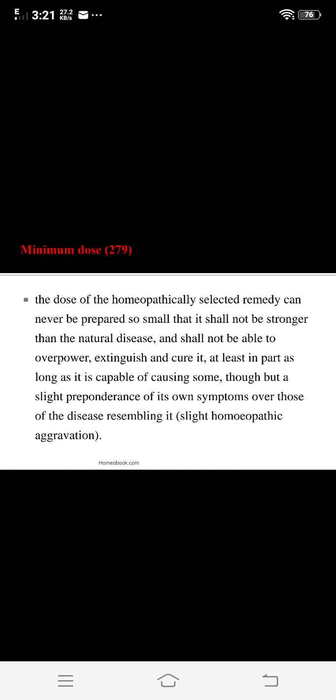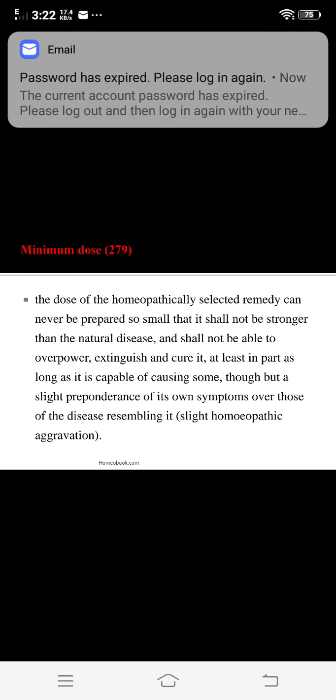The dose of a homeopathically selected remedy can never be prepared so small that it shall not be stronger than the natural disease and shall not be able to overpower, extinguish and cure it, at least in part, as long as it is capable of causing some, though but a slight, preponderance of its own symptoms over those of the disease resembling it, a slight homeopathic aggravation.